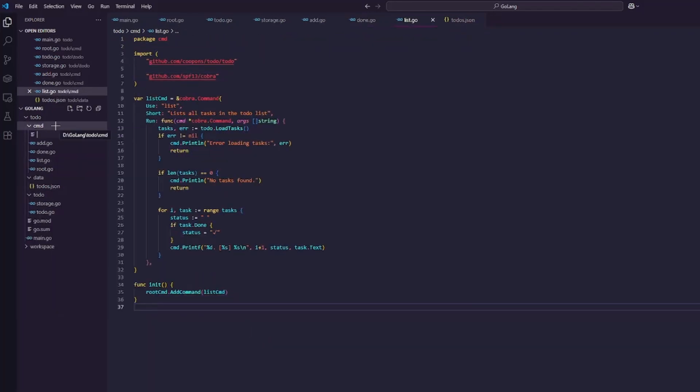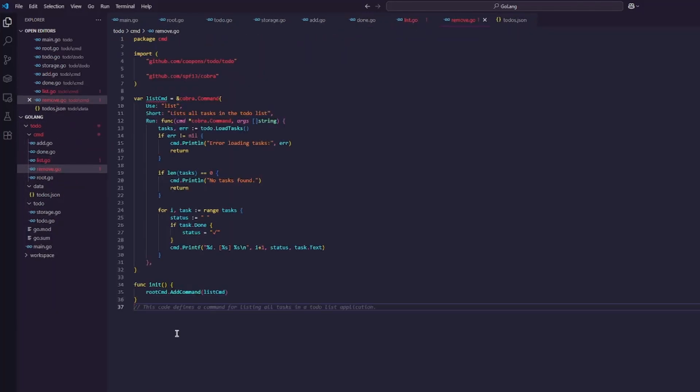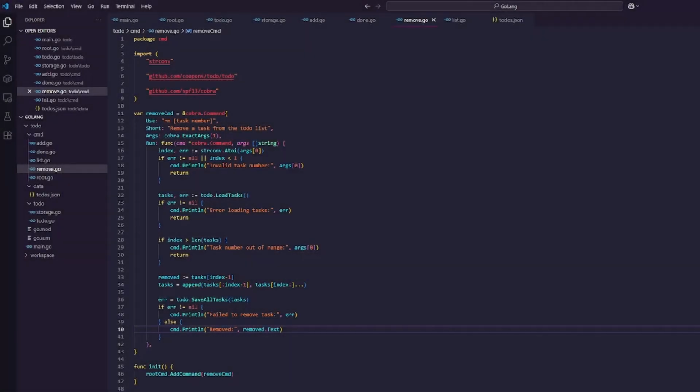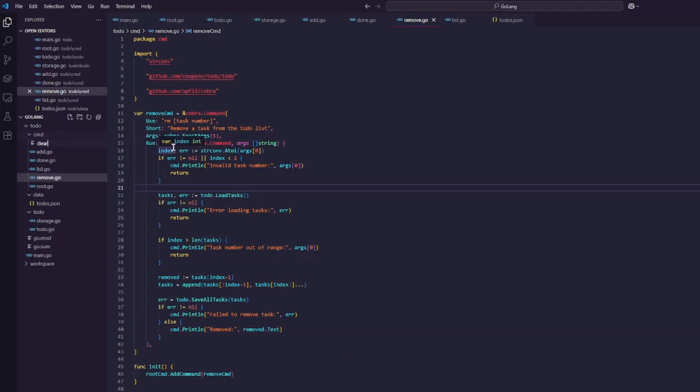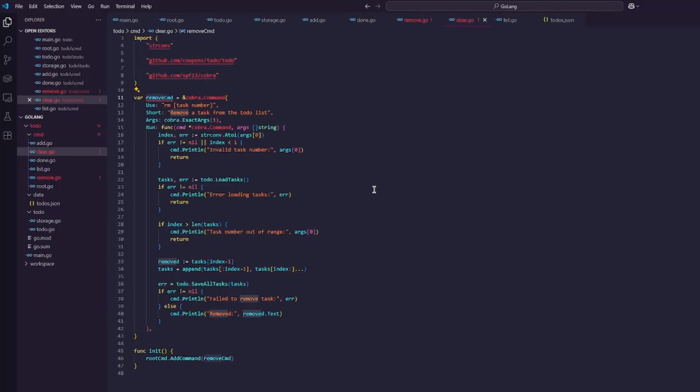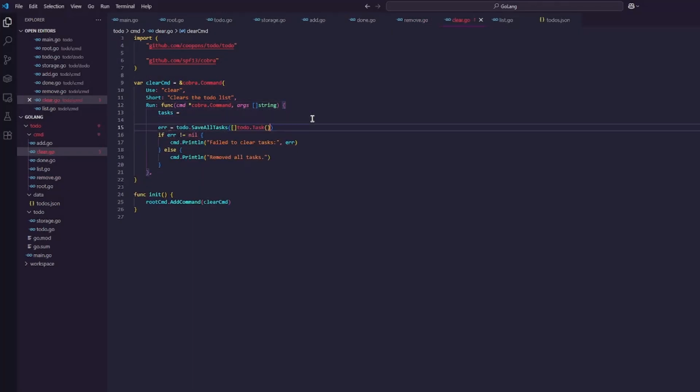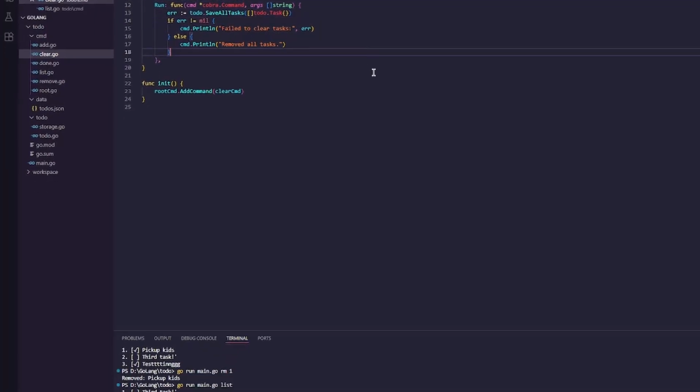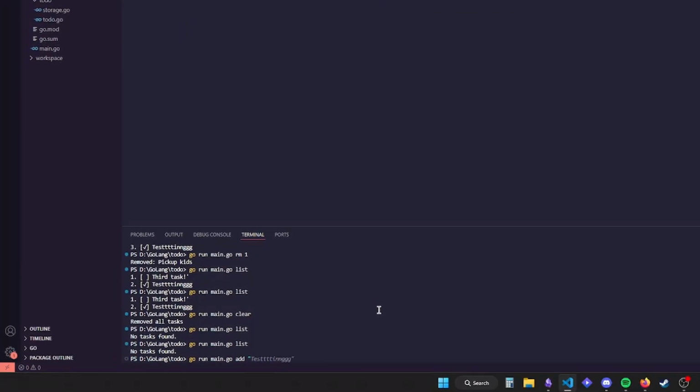The next commands that we're going to implement are remove and clear. Remove is for removing one task at a time, and clear is for removing all of the tasks that are currently saved. Because this is a repeat of pretty much the exact same code as the other tasks, I'm just going to skip until it's done. The clear command works in the same way as the remove command, but without any input validation. It simply clears all the to-dos.